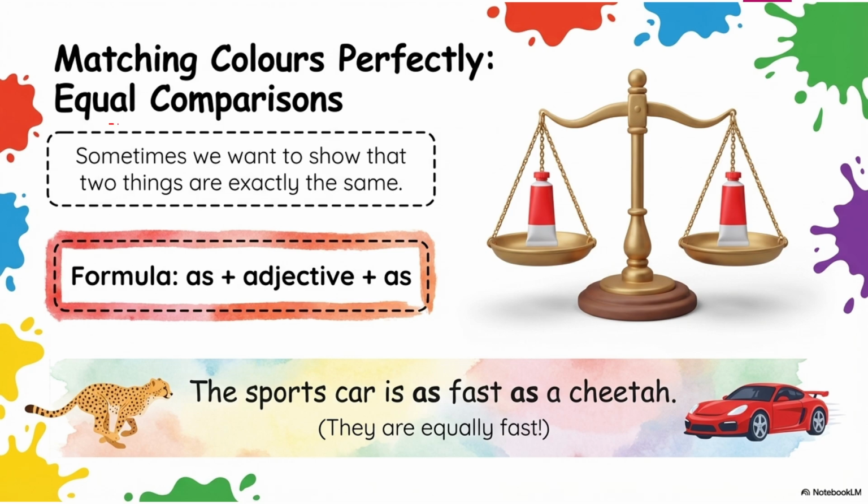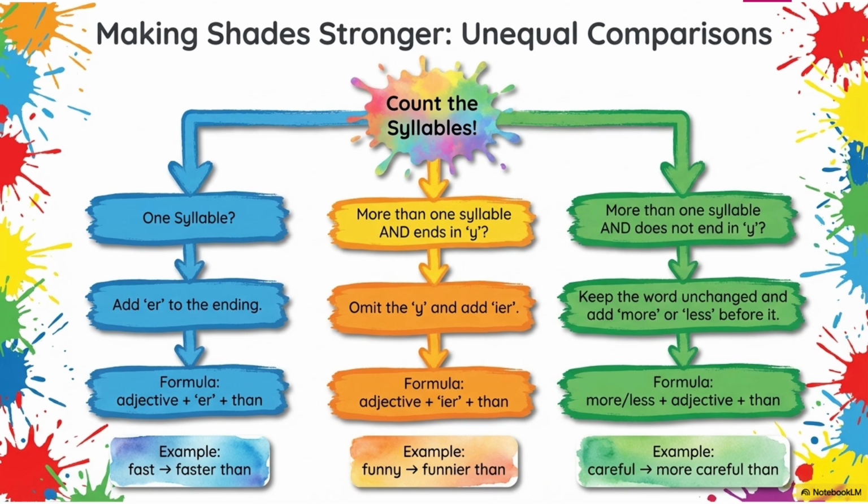Matching colors, perfectly equal comparison. Then we have adjectives which we use for comparison. Sometimes we want to show that two things are exactly the same. Formula: as plus adjective plus as. The sports car is as fast as a cheetah. Or you can change this degree into the comparative degree, in which you compare two things.